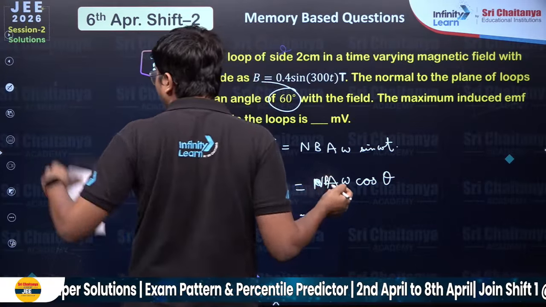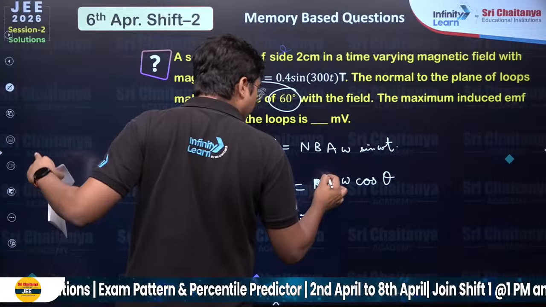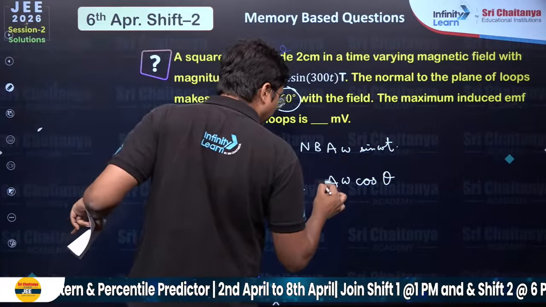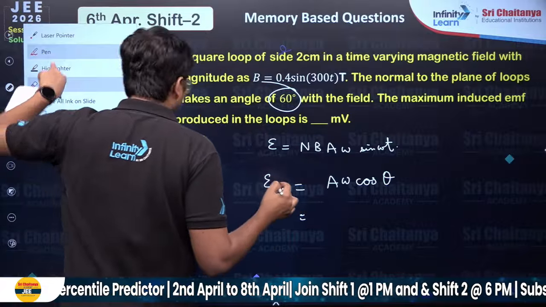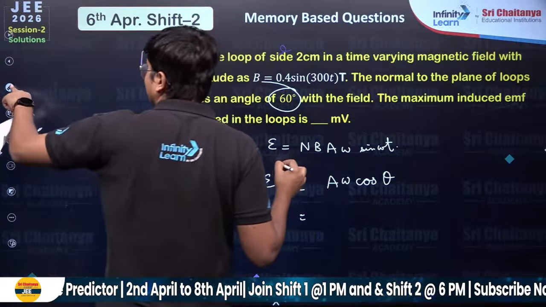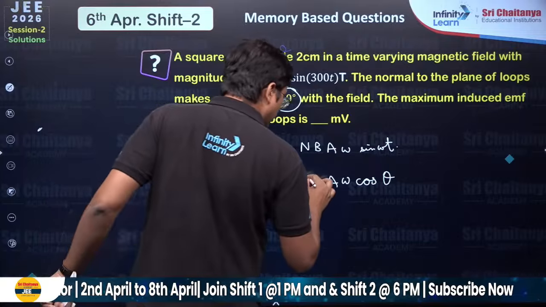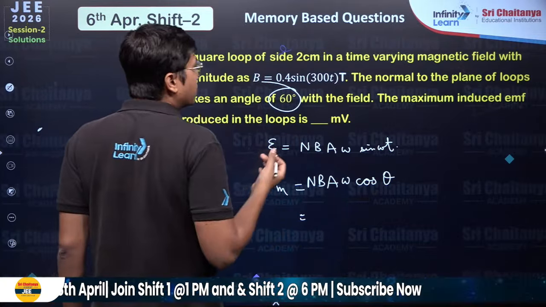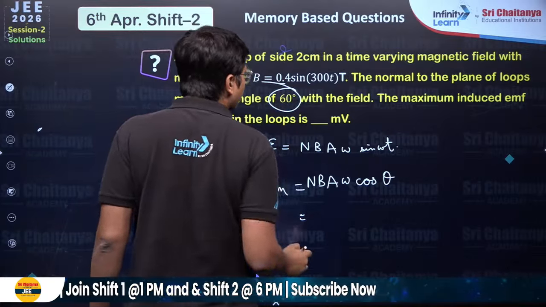N also you can keep if there's no number of turns here. What happened? There's no number of turns here. N B A omega, so number of turns is just 1. I don't care about that. The magnetic field peak value is 0.4.